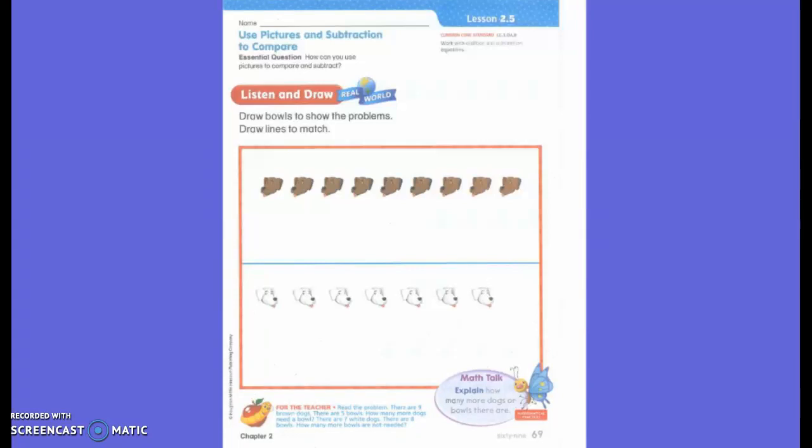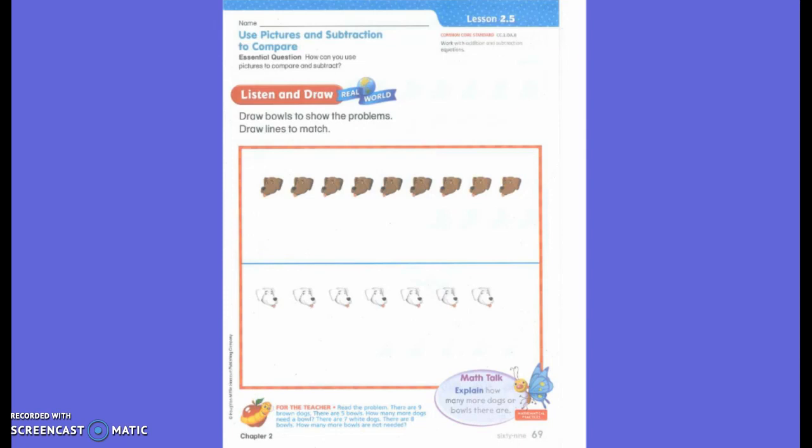Just like yesterday, we're going to have to try to stay nice and organized in math. We have a couple of things that I'm going to talk to you about, and we are going to work on figuring out how many more, how many less of things we have today.